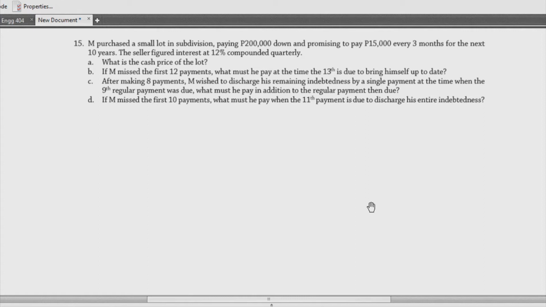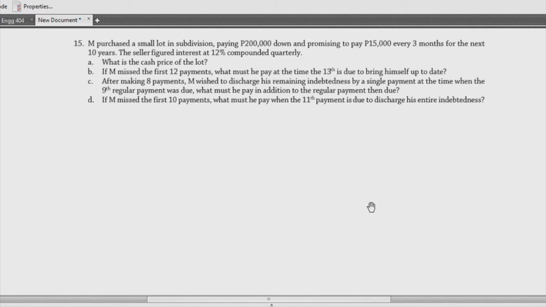And then, if M missed the first 12 payments, so in short, kung meron tayong annuity, and then meron kang na-miss na first 12 payments, automatic magkakaroon agad tayo ng deferred annuity. What must he pay at the third payment? Siguro, if he wants to make sure that he is up to date. So, parang ganon. Pag nag-13th payment ka, kailangan niyang ma-accommodate yung buong first to 12 payments na hindi niya nagawa yun, no?